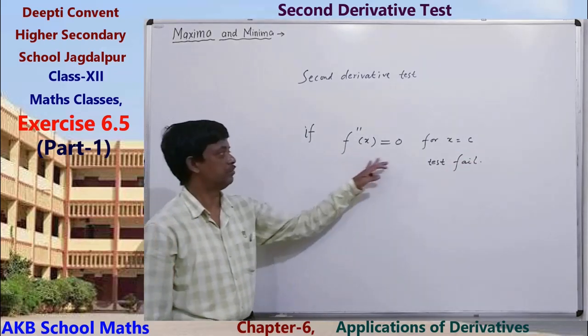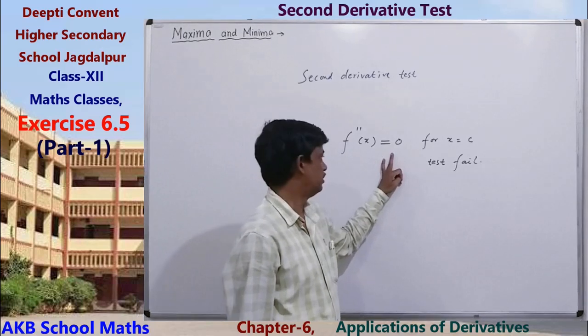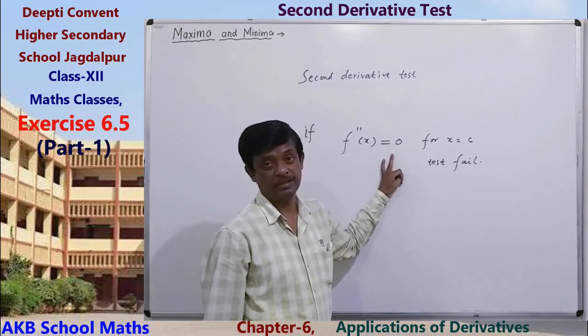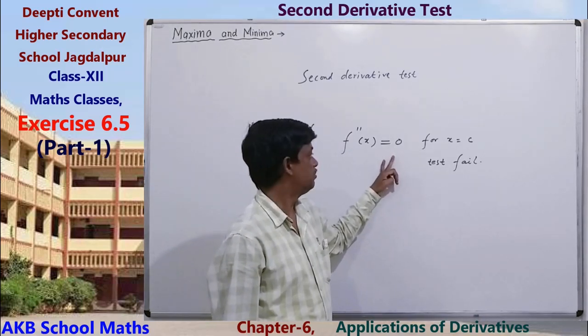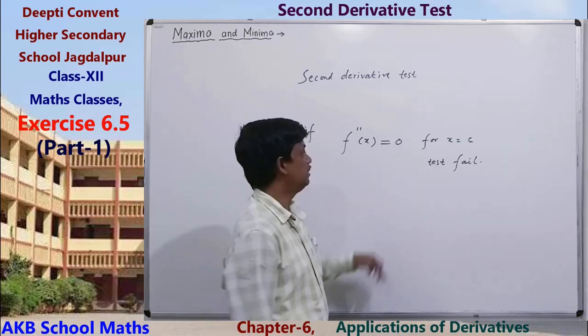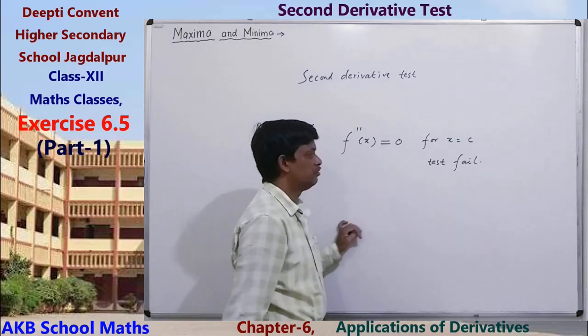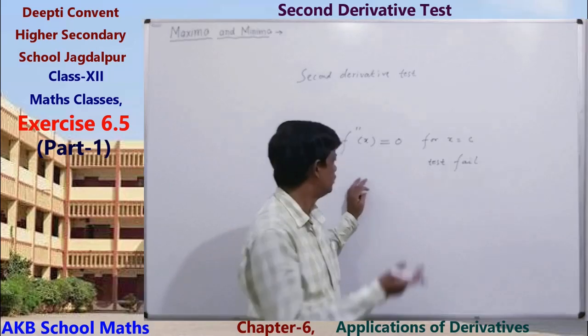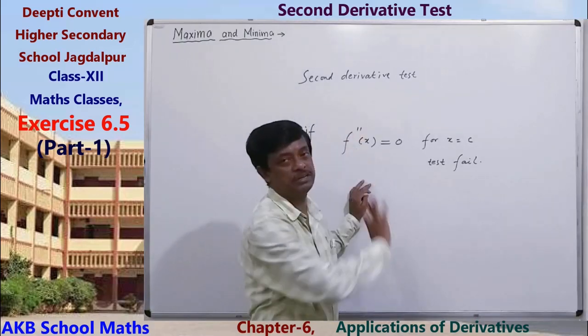Okay, second derivative 0, then the test fails. Neither maximum nor minimum. And in this case, we try to use the first derivative test.